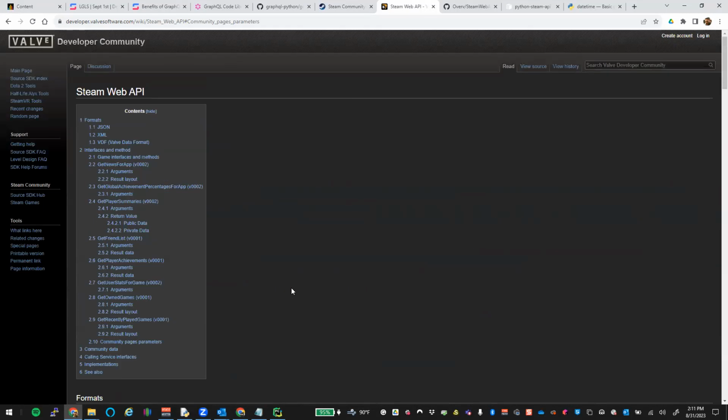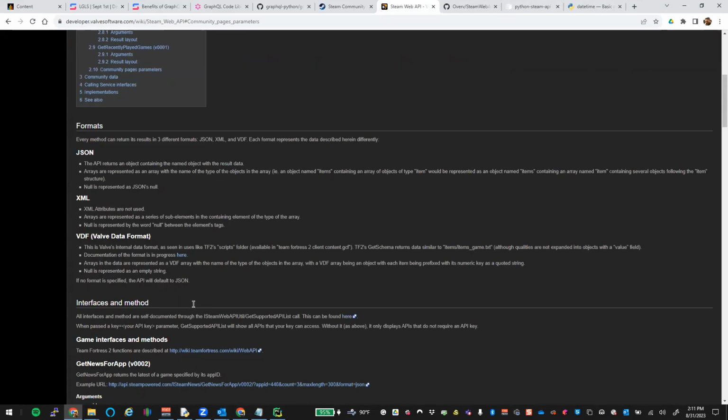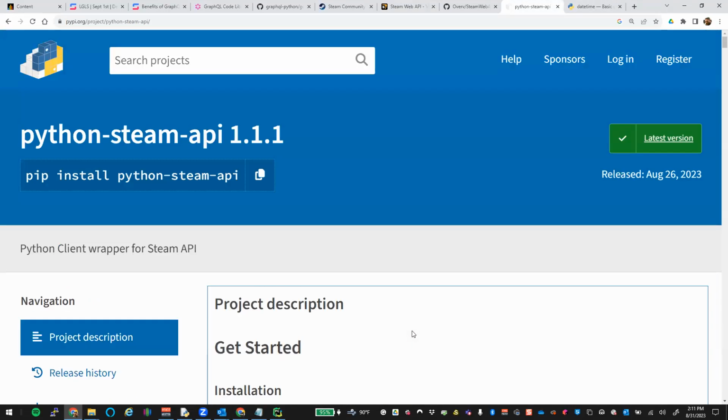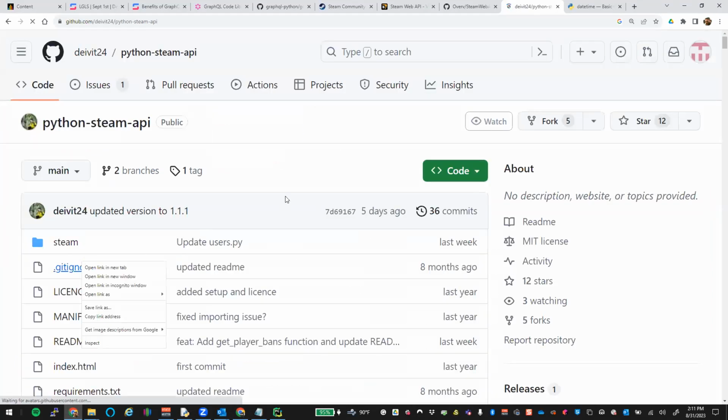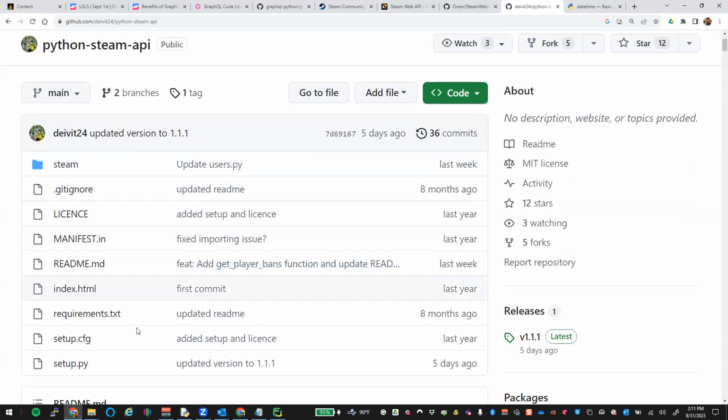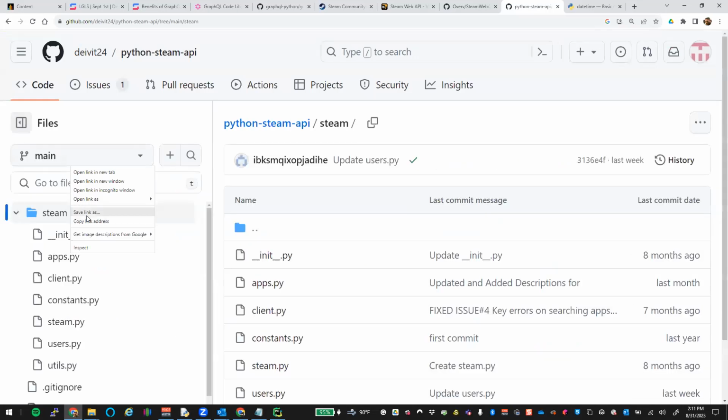So anyway, that's another way of using an API. And in this case, instead of you guys having to hand code exactly what you want, we used a Python package that is already integrated for that. So what is this actually doing? Well, let's go take a look at the API because this is a great way to understand what that package does, right? So it has a module called Steam. We're going to look at Steam.